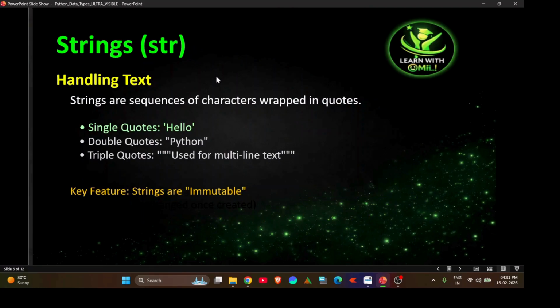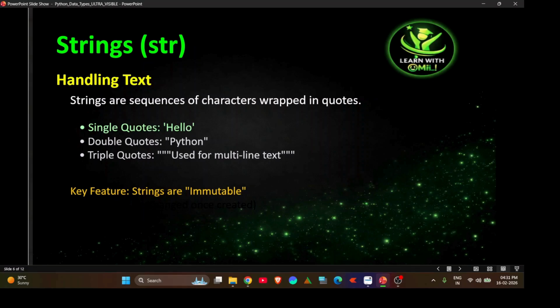Now coming to the next data type: strings are used to store text. If you are going to store hello world, as you know, we have completed our first program to print hello world, then that hello world acts as a string.